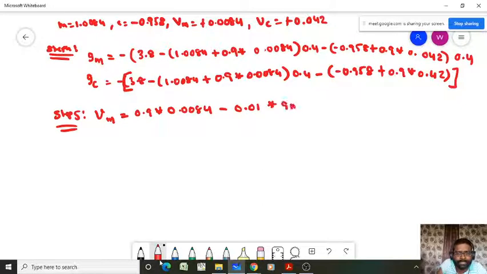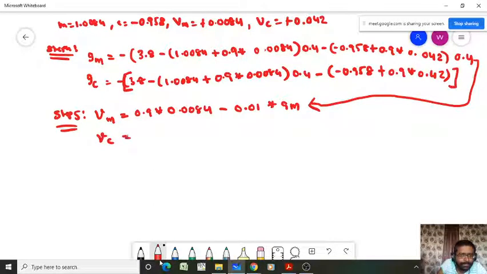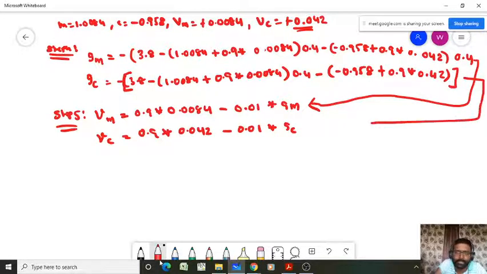That gradient value GM will be coming from here. And similarly calculate the Vc, that's equal to 0.9 into the previous Vc value, that is 0.042, minus 0.01 into the GC value. This GC value is coming from here.